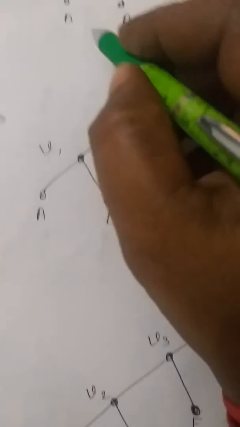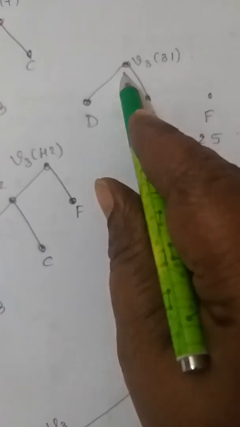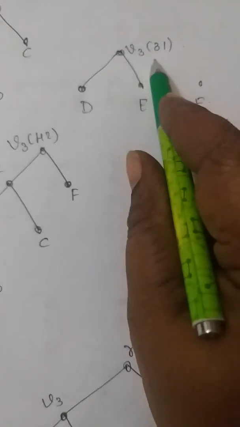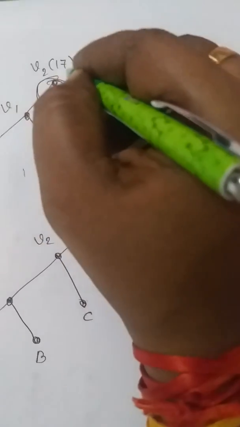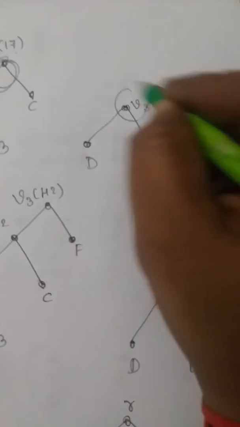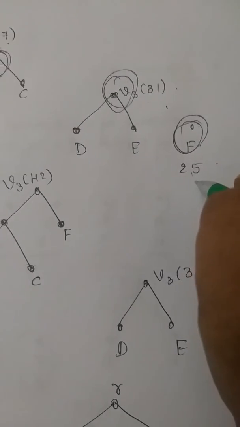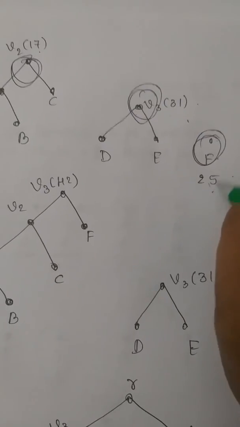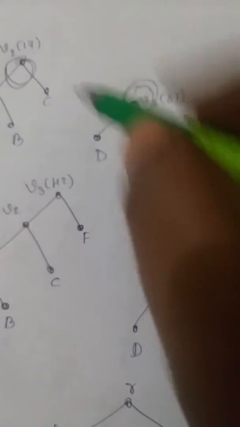Carefully observe. This part I kept it as it is. This part I have kept it as it is. We have joined the vertices D and E to V3 and sum of that is 31. Correct? And I kept F as it is. Now we have with us three vertices now. Carefully observe. V2 with weight 17 and V3 with weight 31 and F is with weight 25. Now among these three, you can identify the two vertices with minimum weight. So hopefully that is V2 17 and F 25.